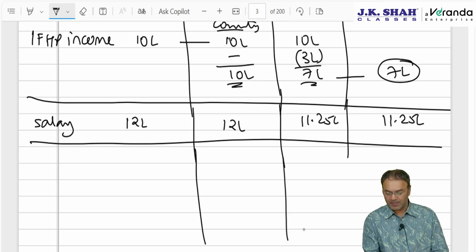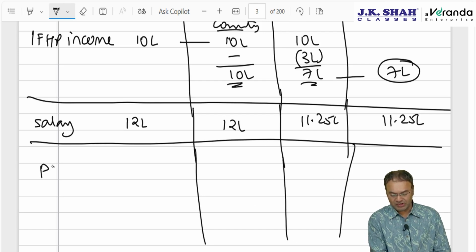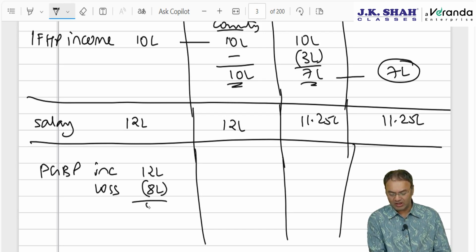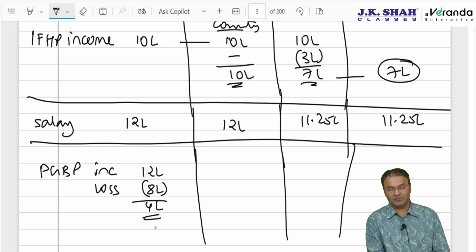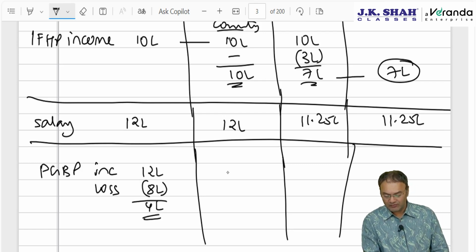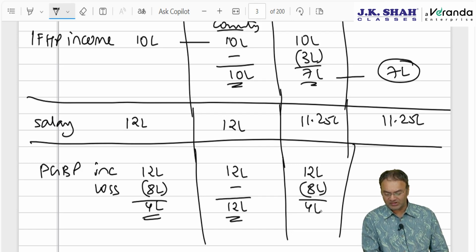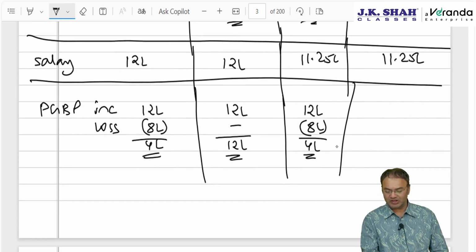Another example, say there is some PGBP income, PGBP income also, and there is a loss also. PGBP income is 12 lakh, there is a loss of 8 lakhs, net income is 4 lakhs. Net income is 4 lakh. In the foreign country, this 8 lakh is not allowed as a deduction, though there is a loss, full 12 lakhs is taxable. In India, it is allowed, only 4 lakhs is taxable. How much will be doubly taxed income? Answer, 4 lakhs, whatever is common.